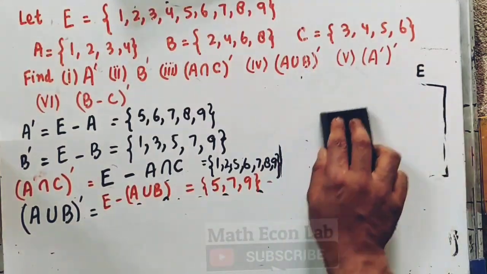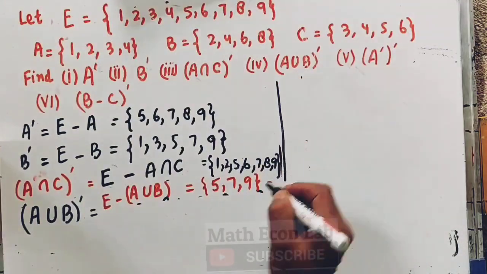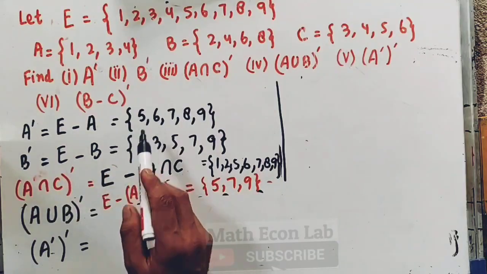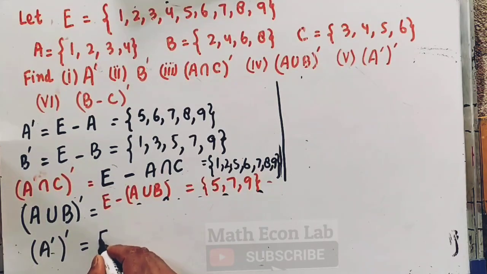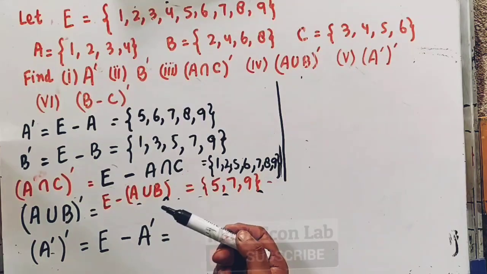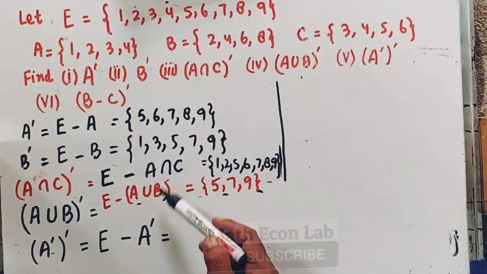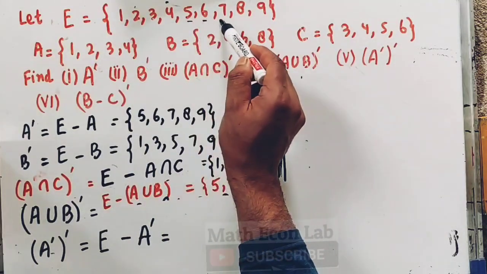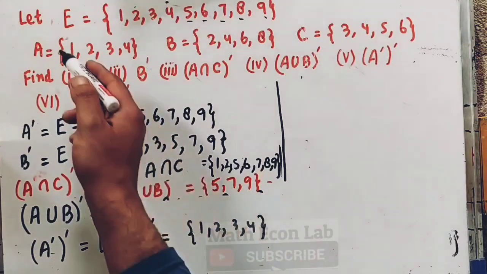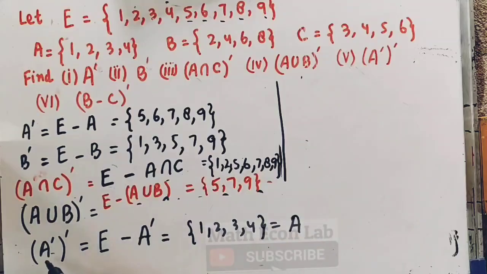Next we have the complement of A complement. We have calculated A complement, so the complement of A complement will be equal to the universal set minus the complement of A. In the universal set we have these numbers, and the complement of A is 5, 6, 7, 8, 9. When we subtract it, we will be left with 1, 2, 3, 4, and 1, 2, 3, 4 is the set A itself. So the complement of A complement will be equal to A itself.